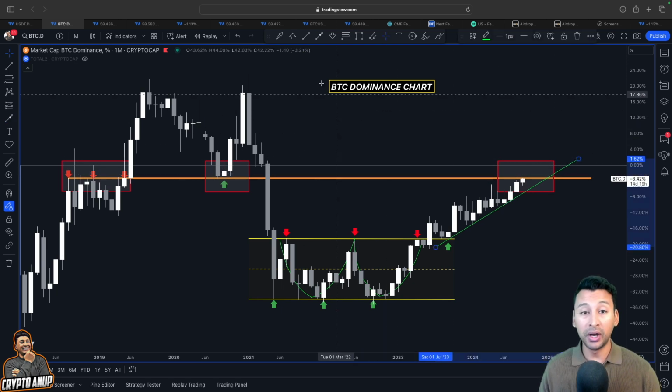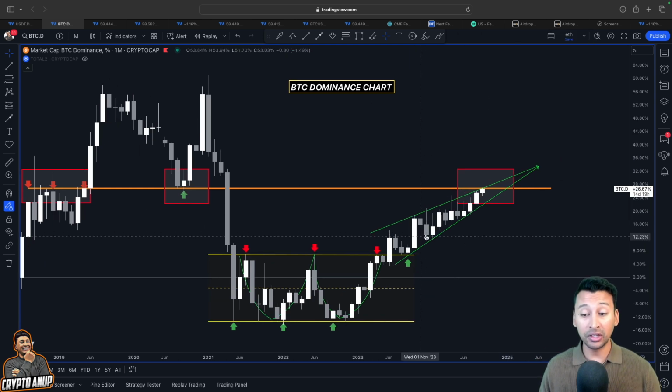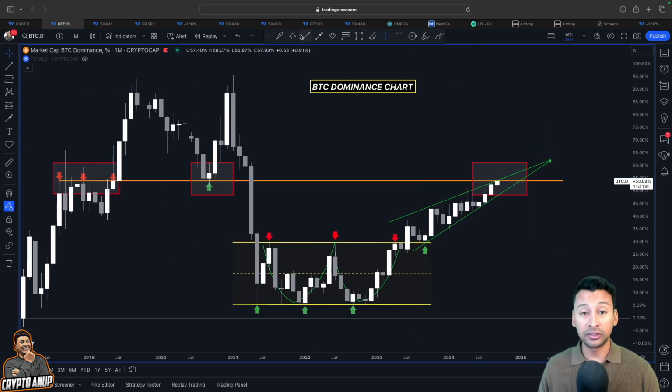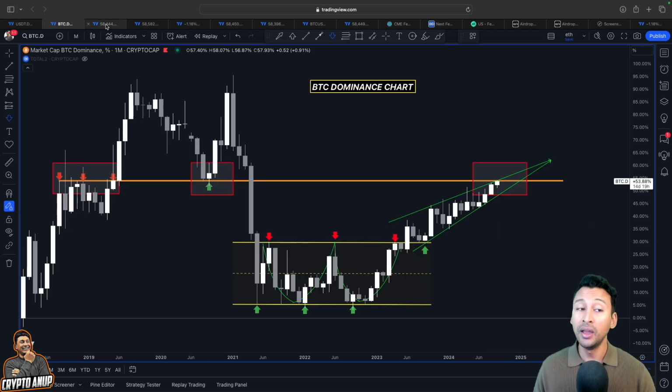But if the dominance fails to break out of this horizontal trend line, that is only when we will look at the altcoins market cap, because this is a rising wedge, a bearish continuation pattern. We are aware of that. But as long as the dominance remains inside this rising wedge, we are expecting Bitcoin dominance to get stronger compared to the altcoins. But compared to USDT, yes, we are losing momentum.